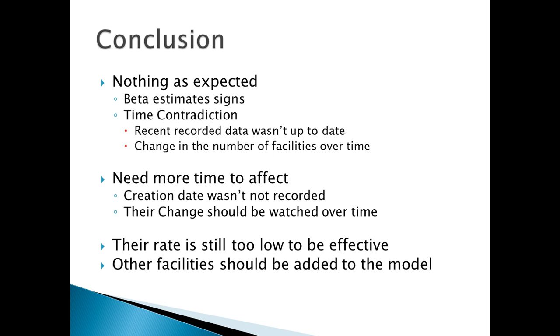None of the findings were as expected. Beta sign estimates should have been all negative, and they should have had a negative slope when plotted against the crime rate. It can be due to many reasons.